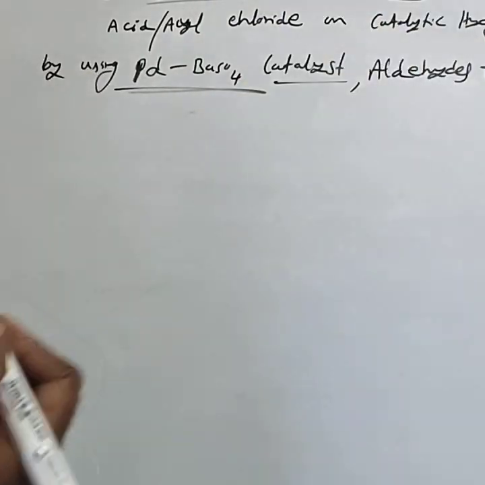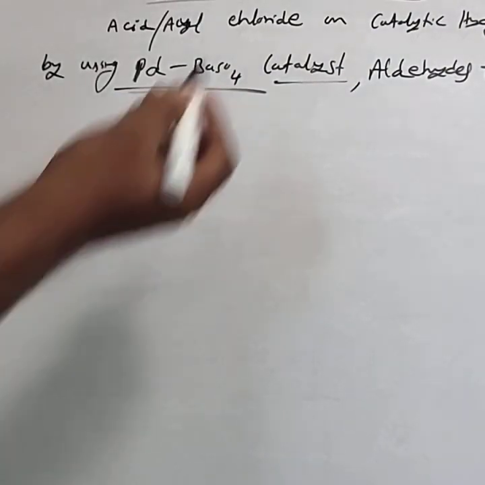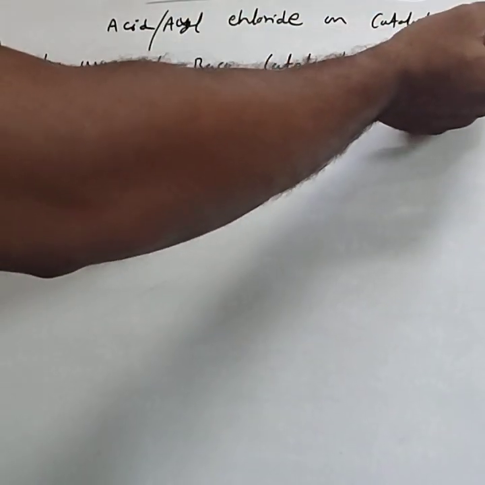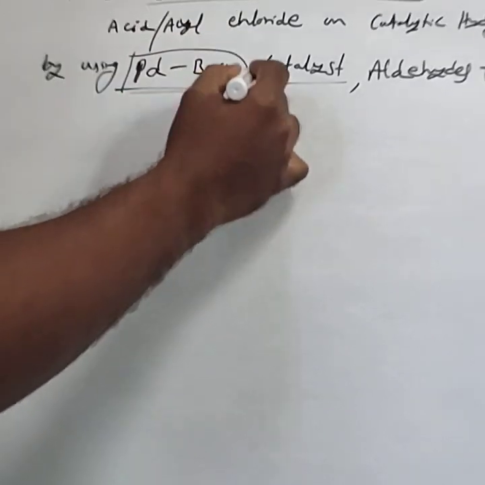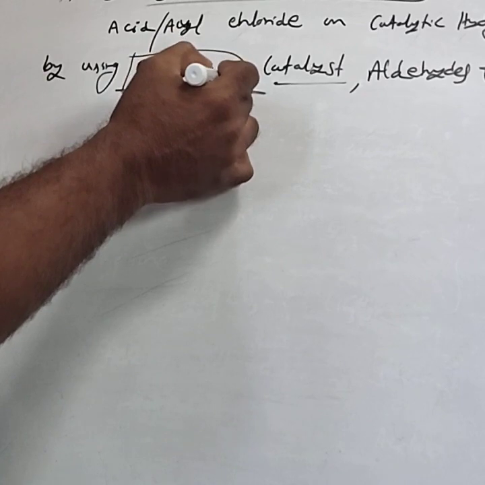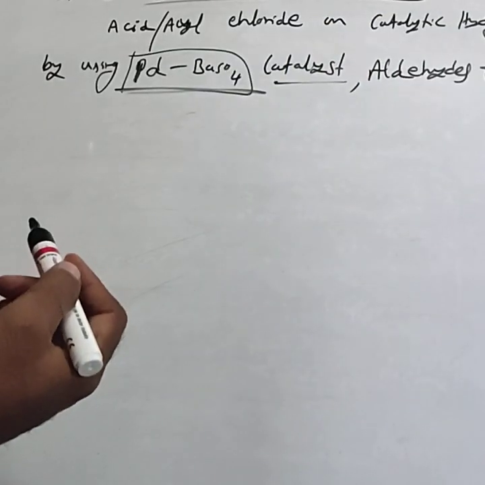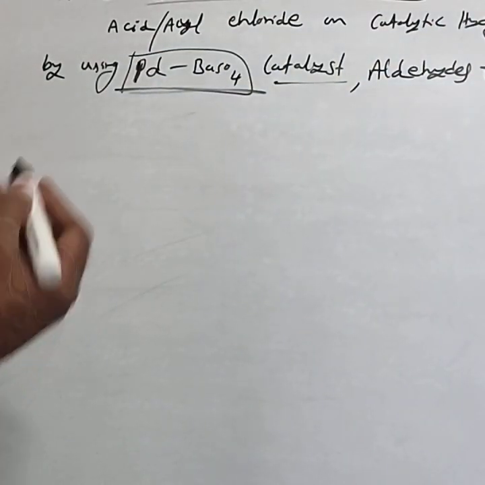This reaction is called Rosenmund reduction. They are considered a reduction, but you have to pass the hydrogen gas because this palladium barium sulfate does not donate the nascent hydrogen. Hence you have to pass the hydrogen gas. That process is called catalytic hydrogenation.